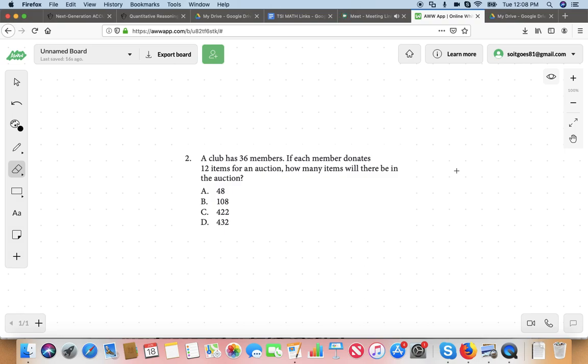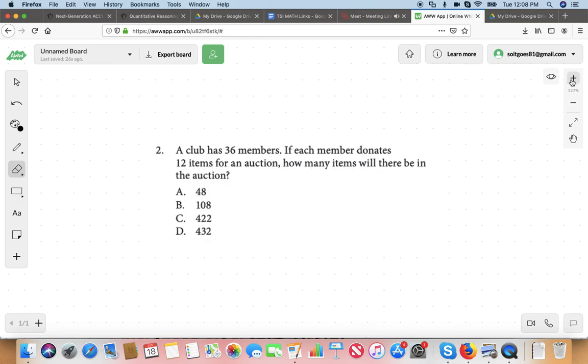All right. So go ahead and read question number 2 for me, please. If a club has 36 members, and each member donates 12 items for an auction, how many items will there be in this auction? Okay. Let's think through this one logically, too. This question is begging for a specific operation. We're going to get to that. Let's just talk about it logically here.